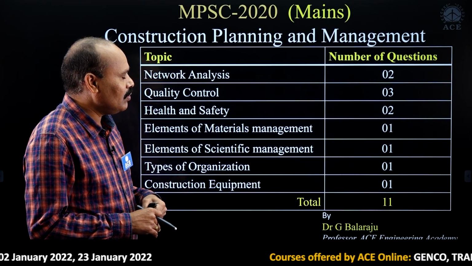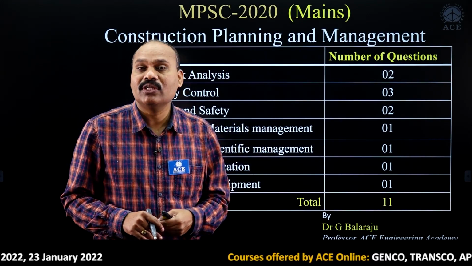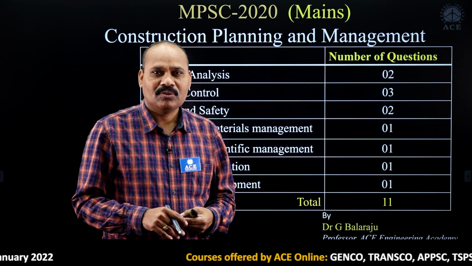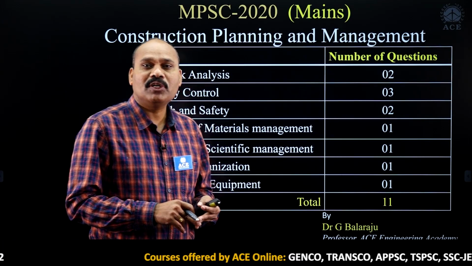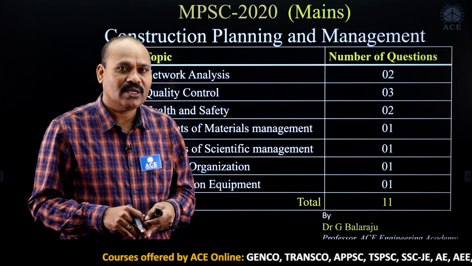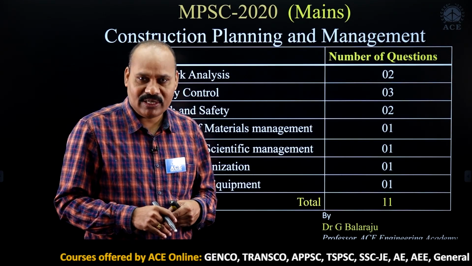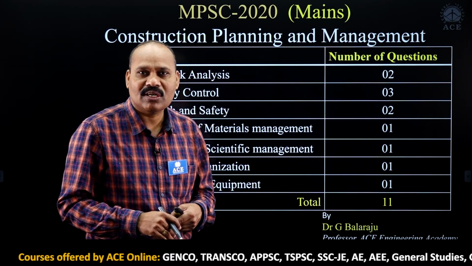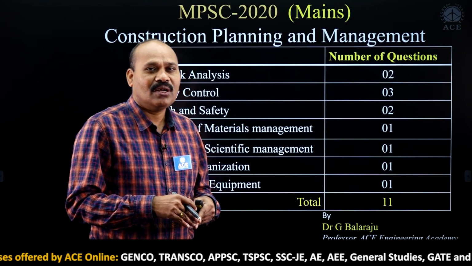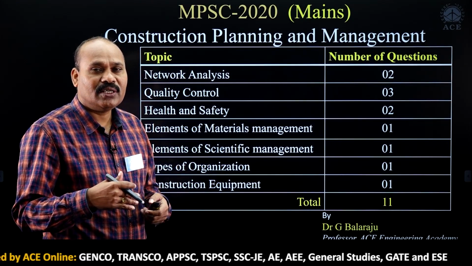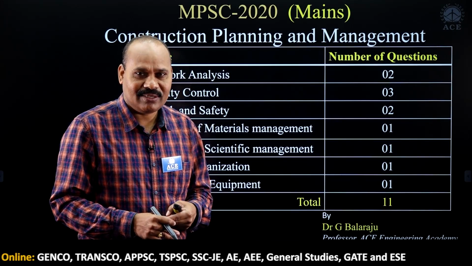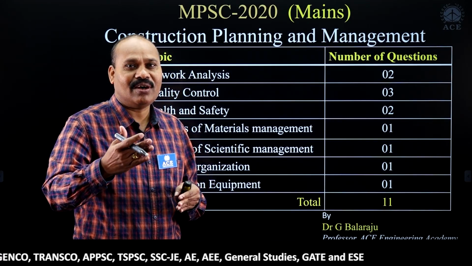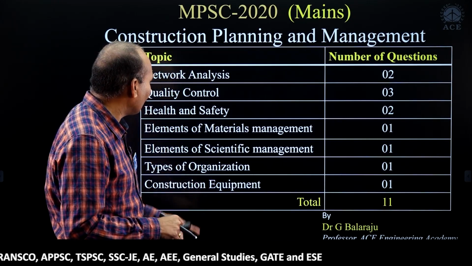In quality control, there were three questions. One question regarding reliability number. One question related to cost of quality, that is, prevention cost and appraisal cost. And one question related to assurance, like how we assure the quality.